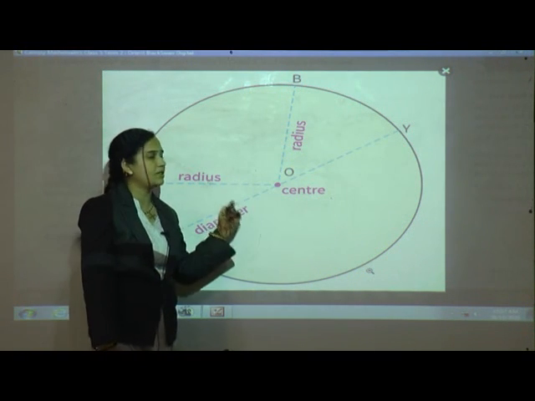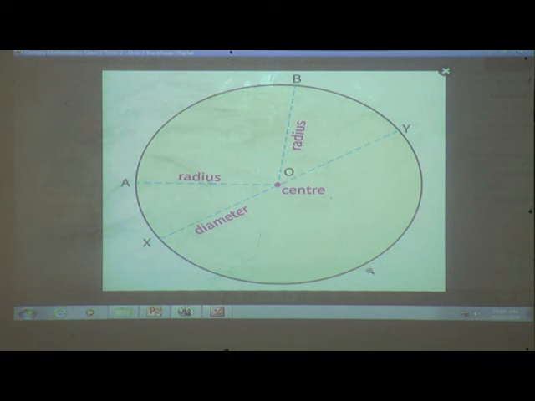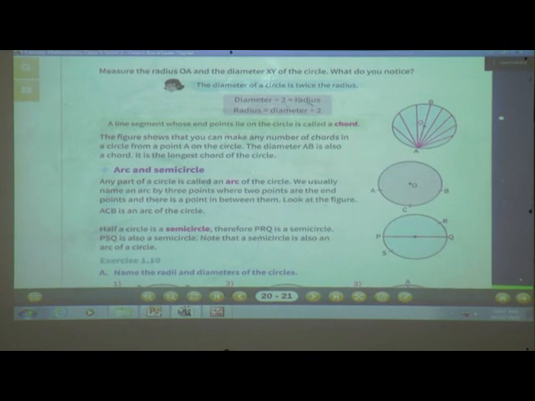That means this one is the diameter of the circle, and the diameter of a circle is twice the radius. So here is the formula. See on page number 21. Diameter is equal to 2 into radius. That means radius is half of the diameter.